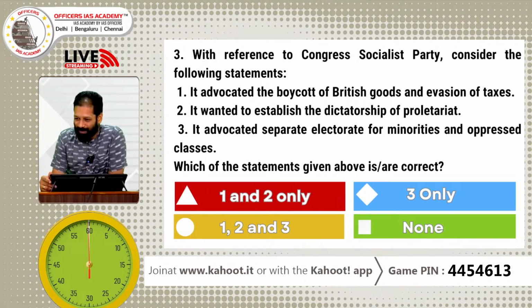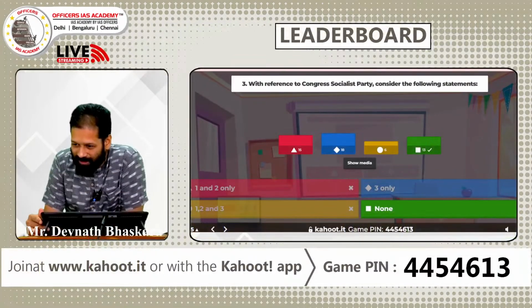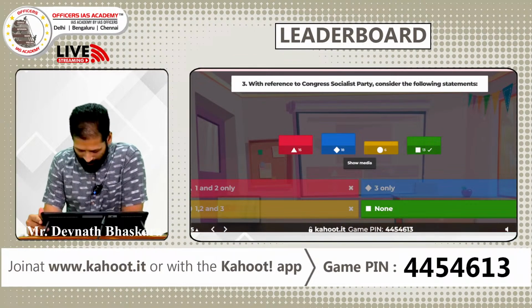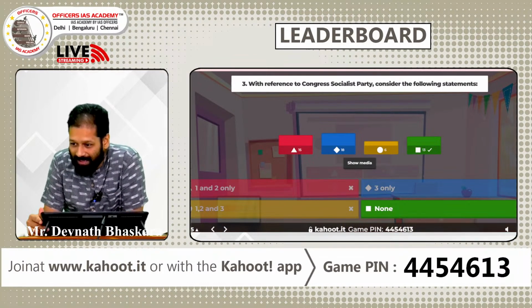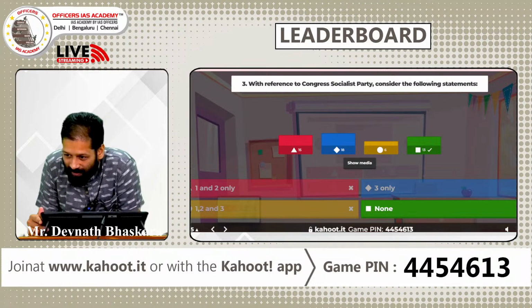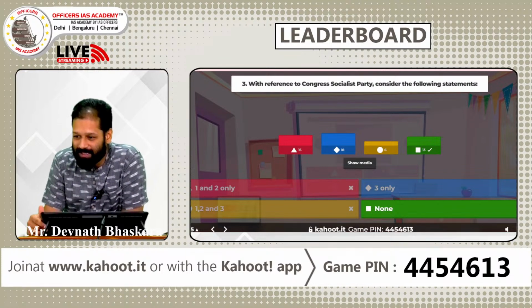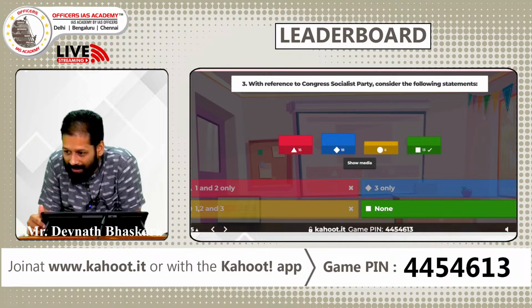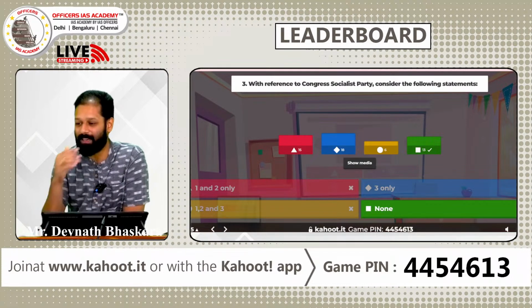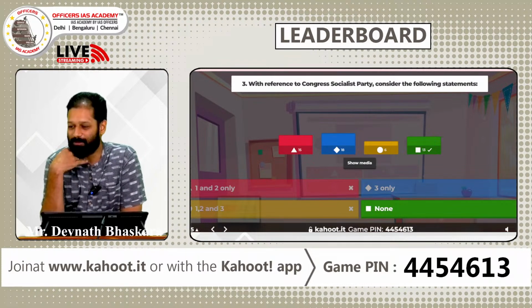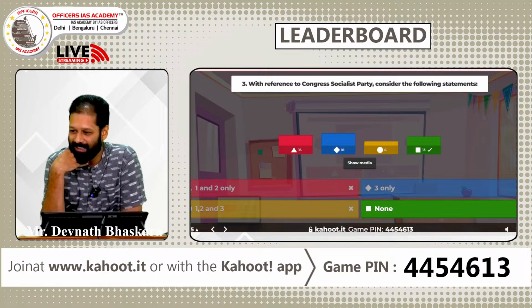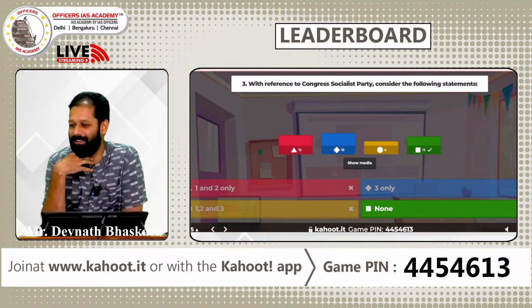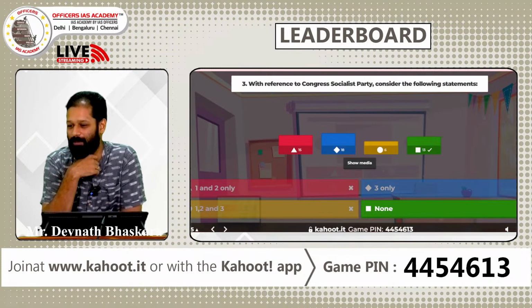without referring to Google, right? Again, this is quite interesting that we have 15 people who say 1 and 2. Is it 18, Munish? 18 who say 3 only, 6 who say 1, 2 and 3, and 13 who say none. Very, very interesting. Despite giving a UPSC question, there are only 13 people who are giving the right answer, which is none of the above. 15 people have given the incorrect answer.